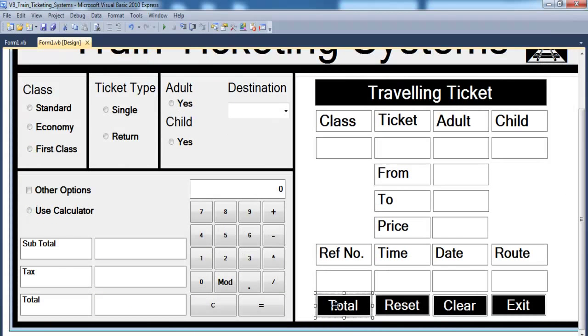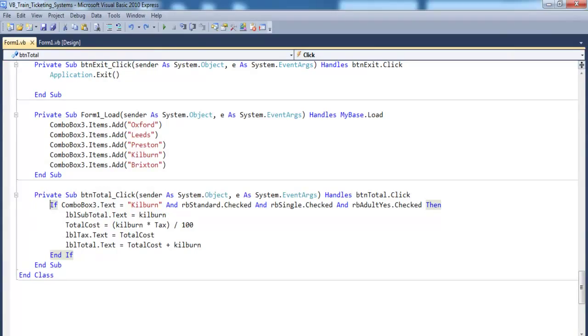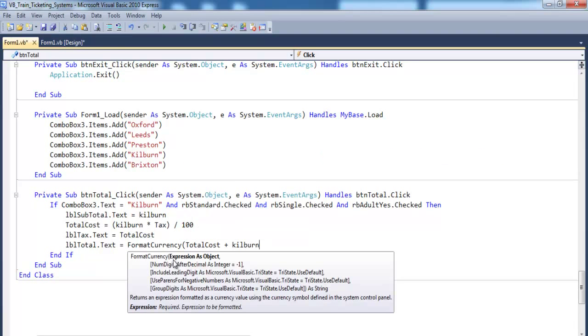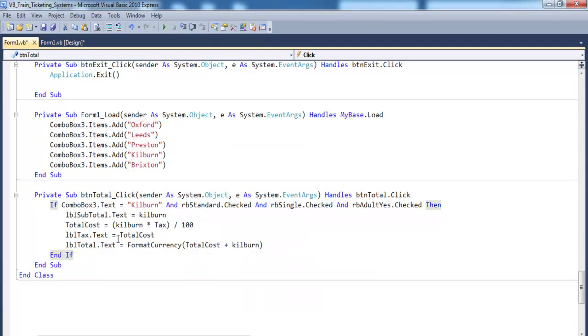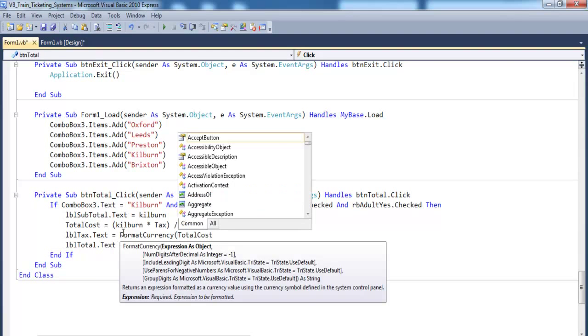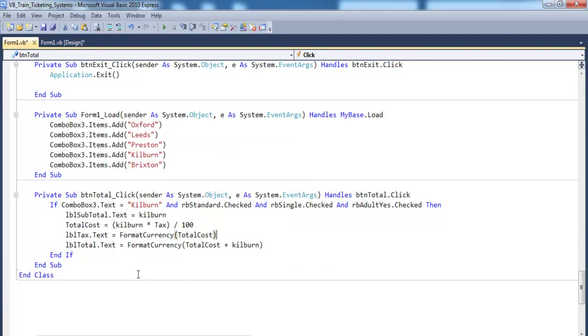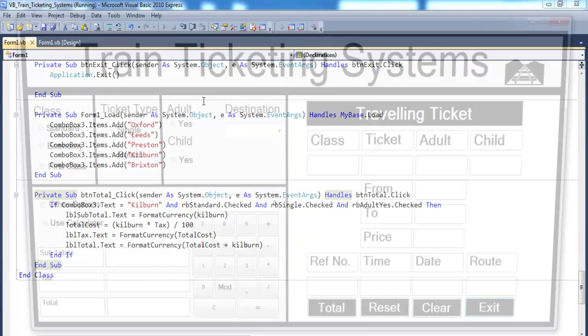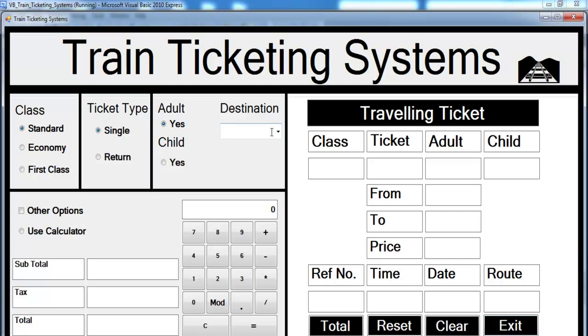Double click on that and just get the currency formatted. And here you just need to say format that. Okay, let's format this as well. And this one, this right here, let's format that. So if I run it, those excess decimal places should be out of our way now. Okay, that's looking good.